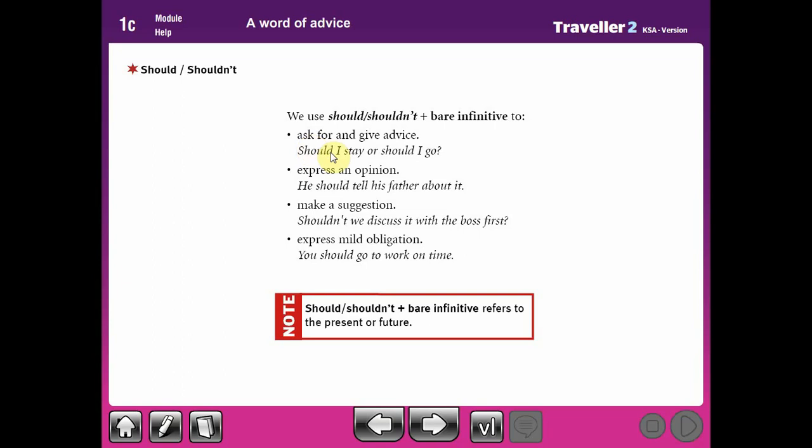Ask for and give advice: should I stay or should I go? So I'm asking for your advice. To express an opinion: he should tell his father about it. Make a suggestion: shouldn't we discuss it with the boss first? This is to make a suggestion. To express mild obligation: you should go to work on time. So this is the part of should.